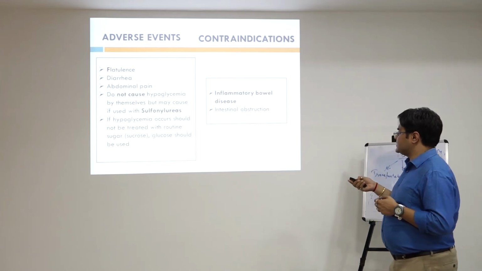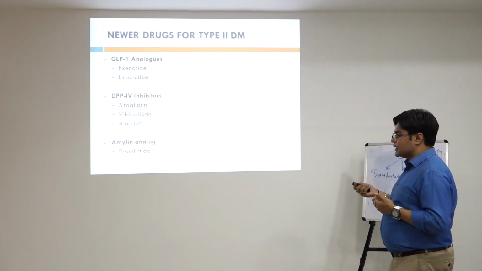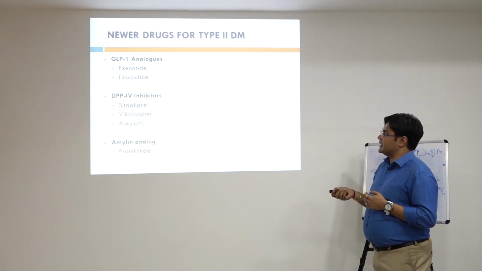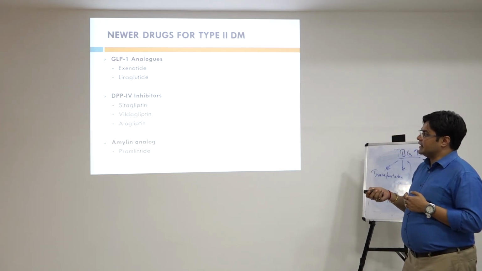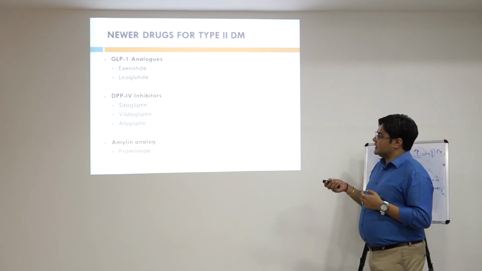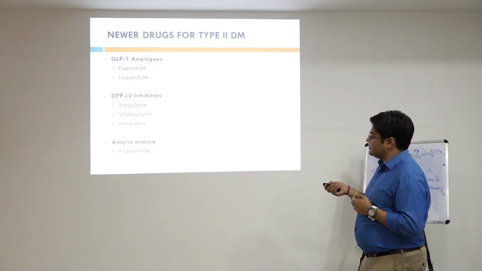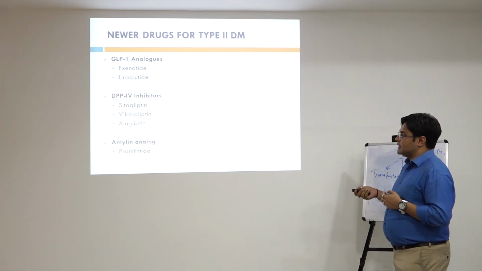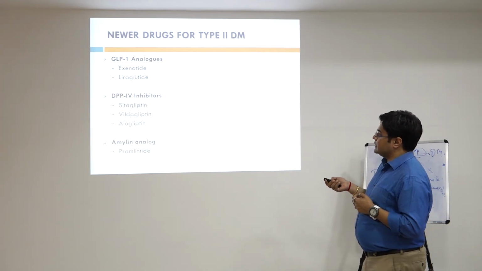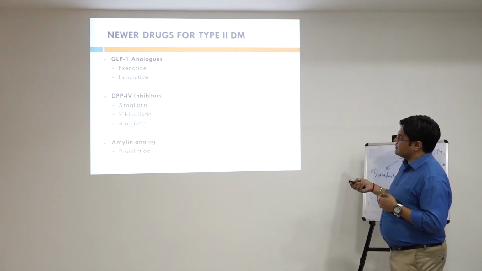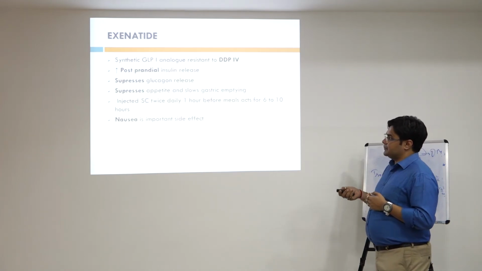administered alpha glucosidase inhibitors. Then there are certain newer drugs in which the GLP-1 analogs come, in which exenatide and liraglutide come. Then DPP-4 inhibitors, in which sitagliptin, vildagliptin, saxagliptin occur, and amylin analogs like pramlintide come.